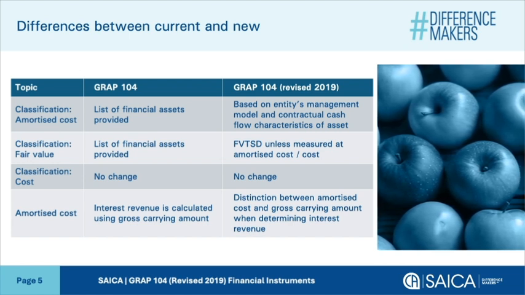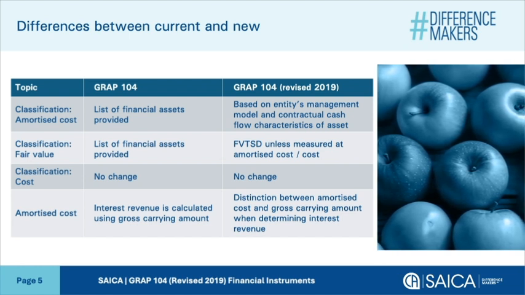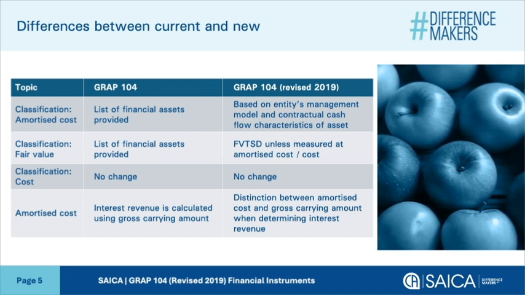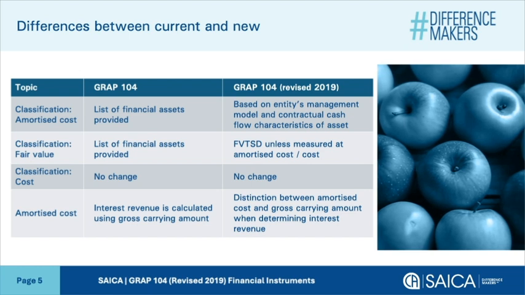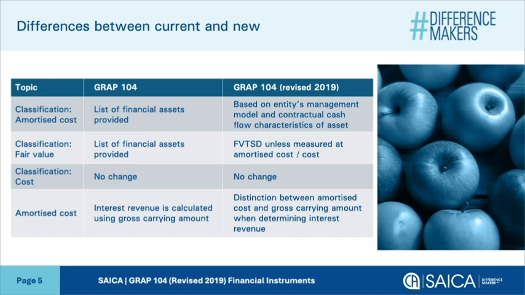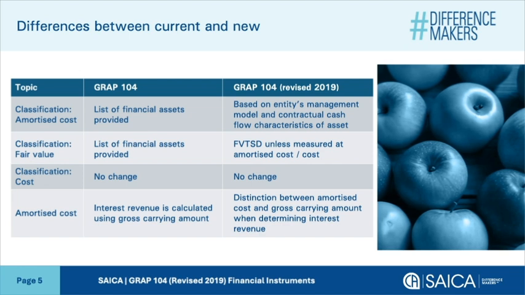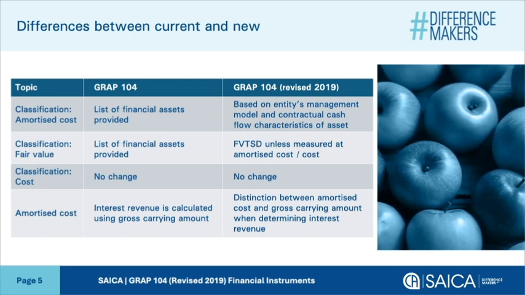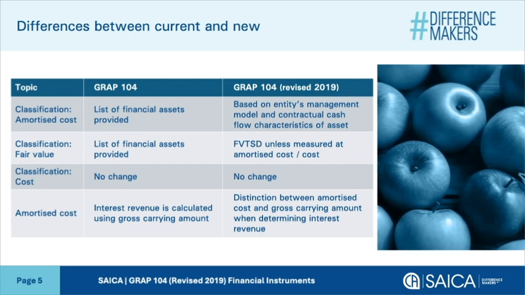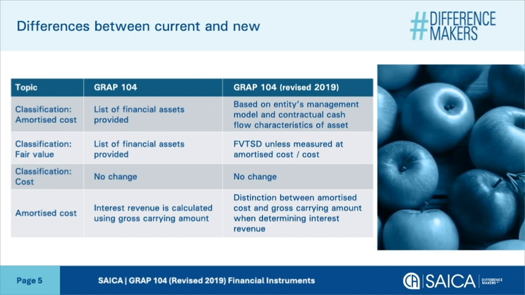The following financial assets are measured at fair value: derivatives, combined instruments designated at fair value, instruments held for trading, non-derivative instruments with fixed or determinable payments designated at fair value, and all financial assets that do not meet the definition of financial instruments at amortized cost or cost. A financial asset is measured at fair value through surplus or deficit unless it is measured at amortized cost or cost. There was no change in financial assets at cost.